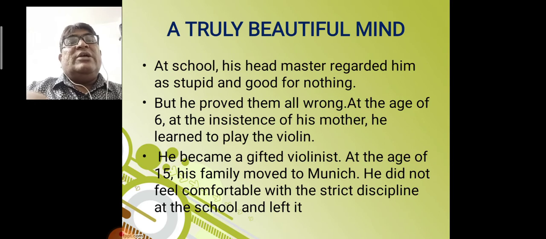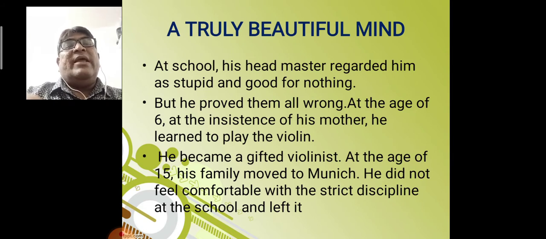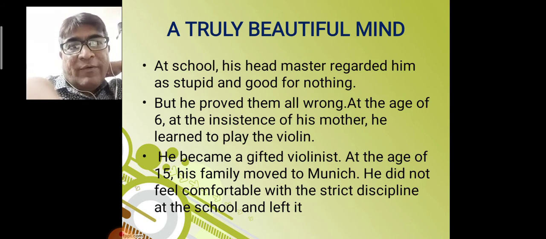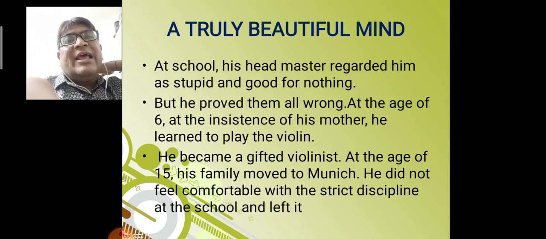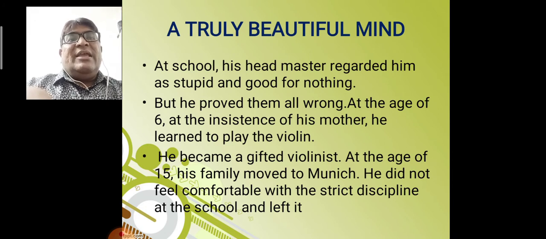So Albert Einstein proved everybody wrong, and he got perfection in this, and he proved that he is not an abnormal child. He can do anything as per his wish. So we can say, where there is a will, there is a way. He became a gifted violinist.